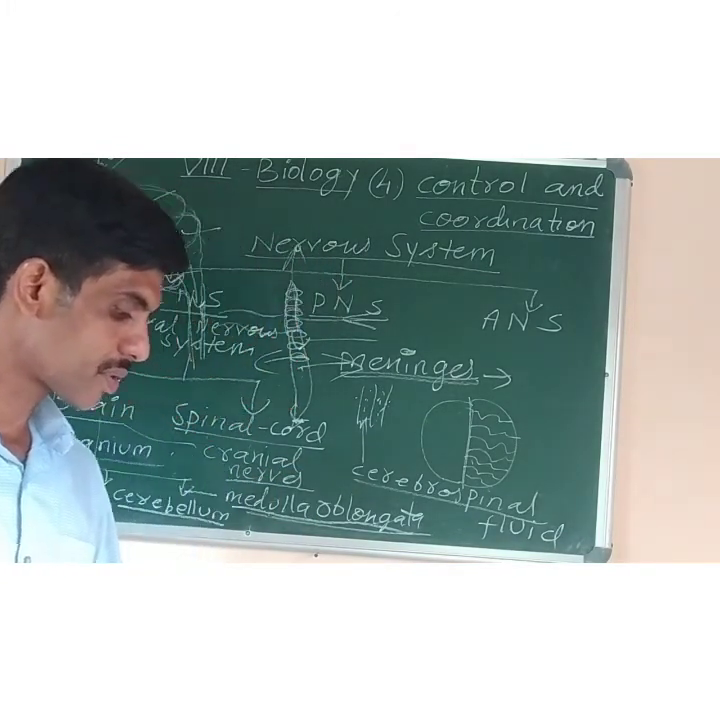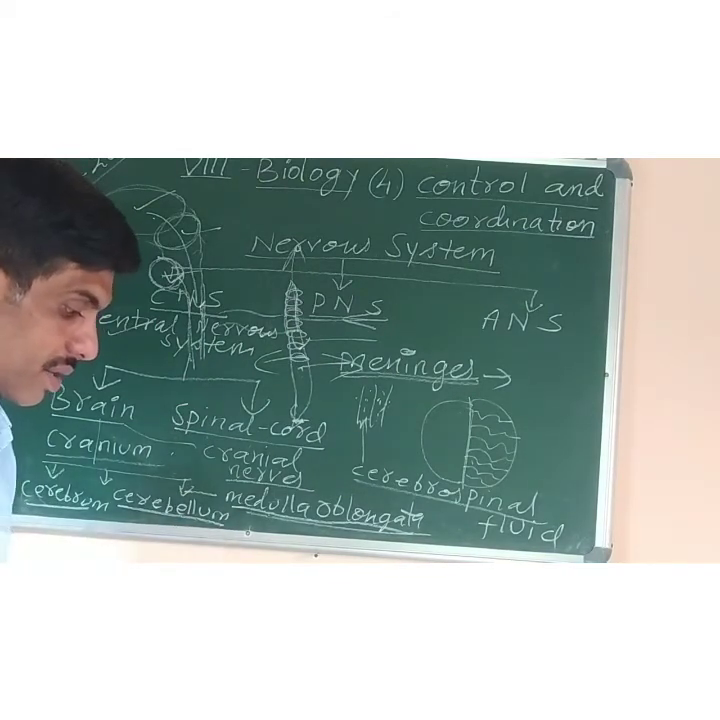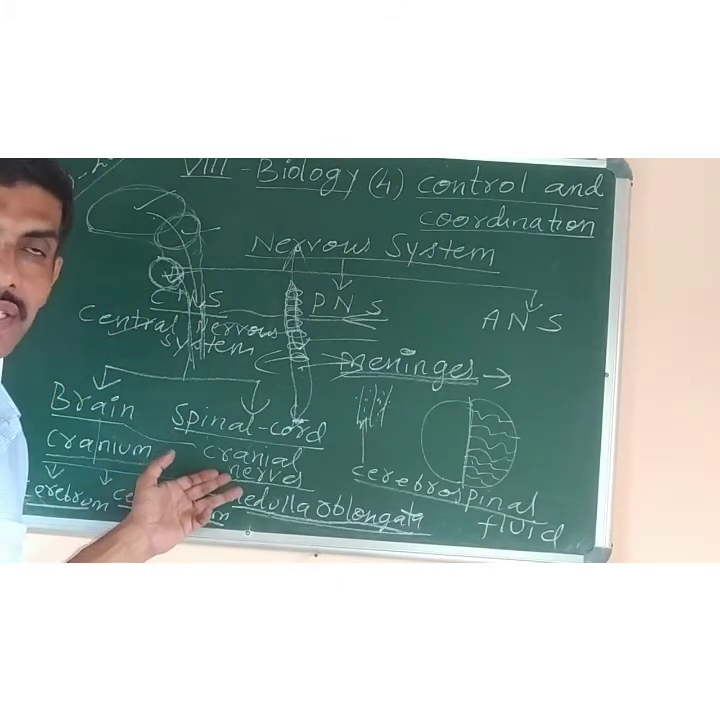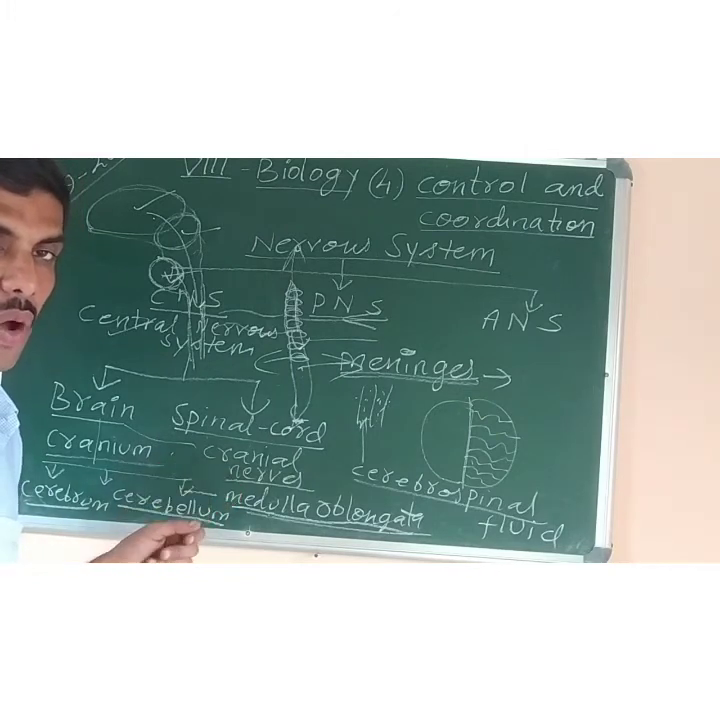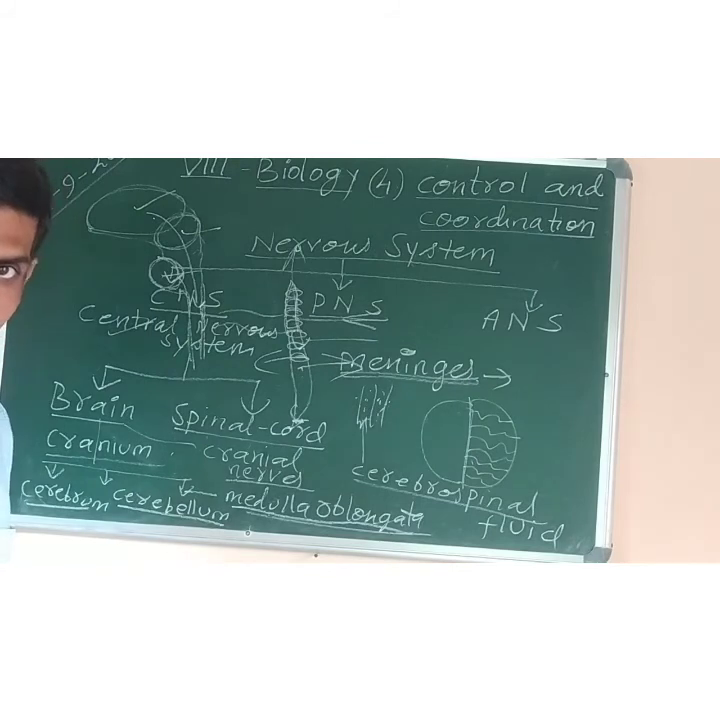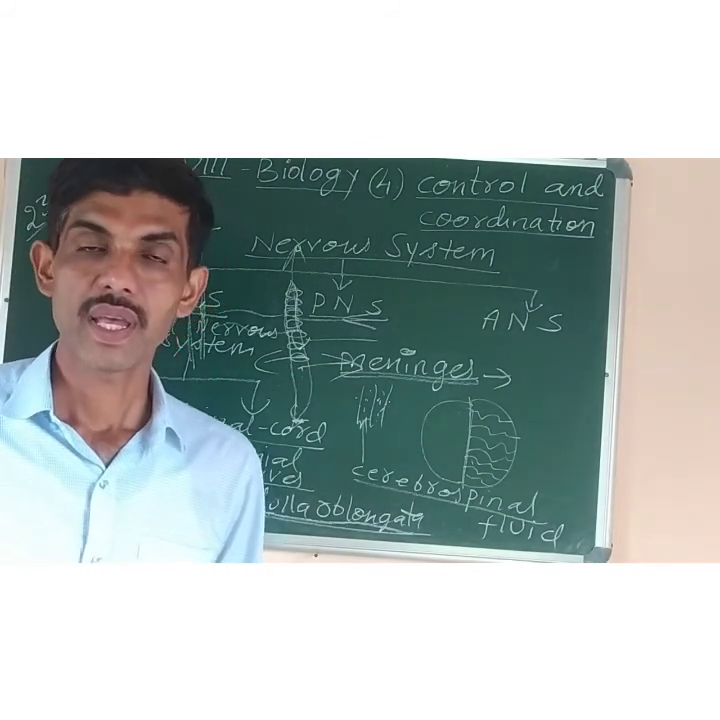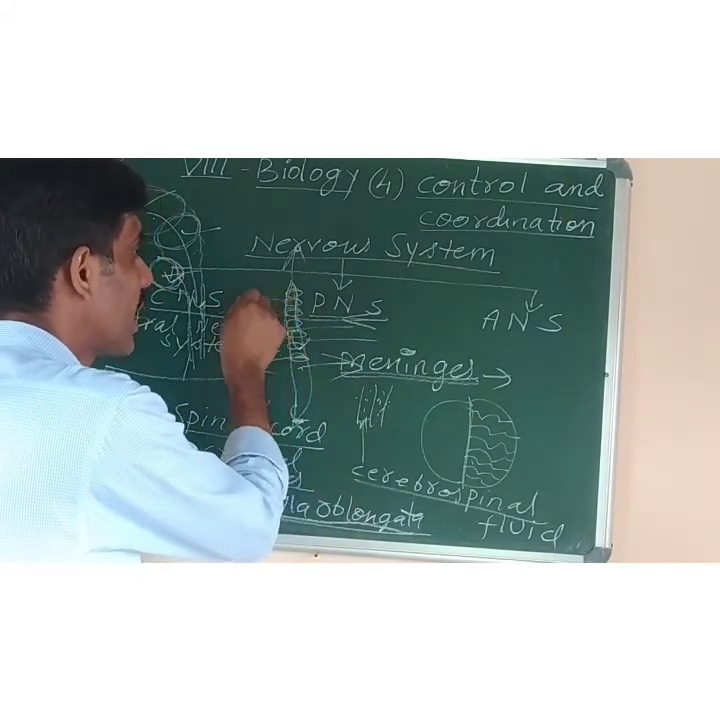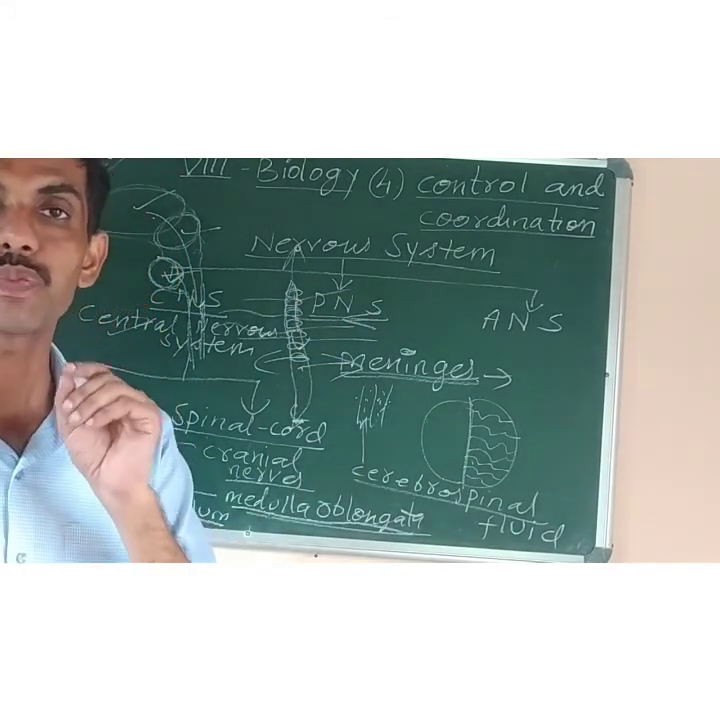It consists of 12 pairs of cranial nerves, and they carry both the sensory and the motor impulses. That is, they carry the message from the sense organs to the brain, or from the brain to the sense organs. Okay. Then next we have the spinal nerves, the second type of nerves. Nerves which arise from the spinal cord, like I had told, many nerves arise from it. These nerves are mixed nerves and they are called spinal nerves.